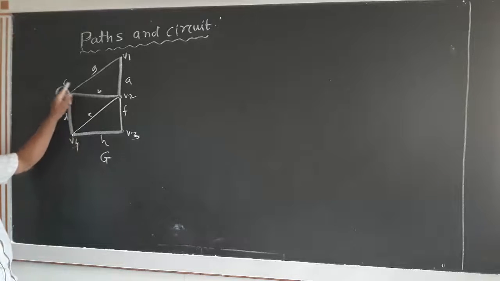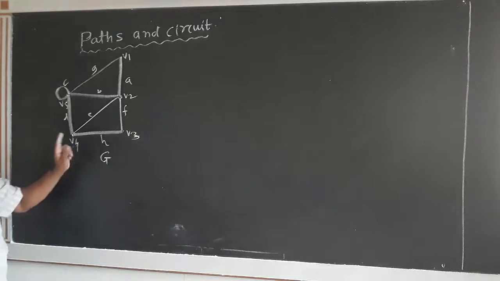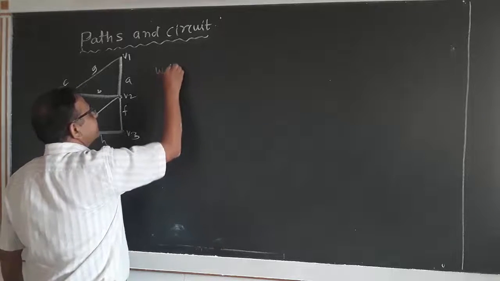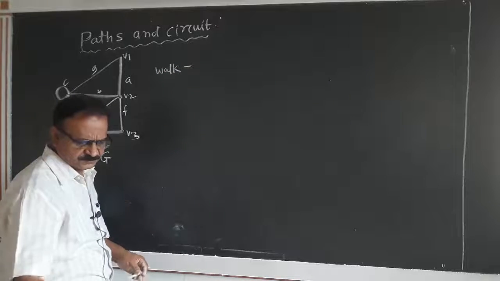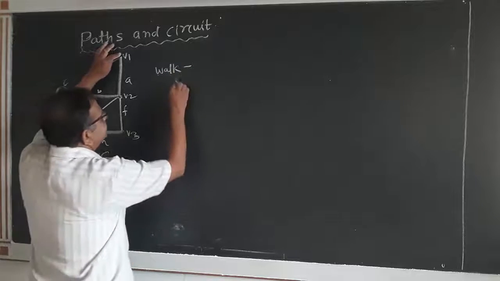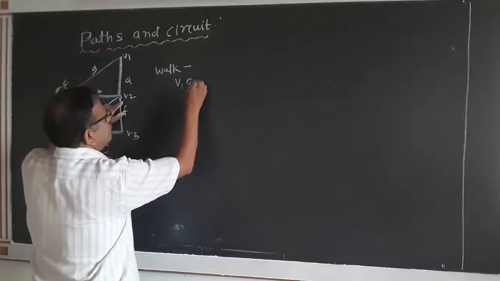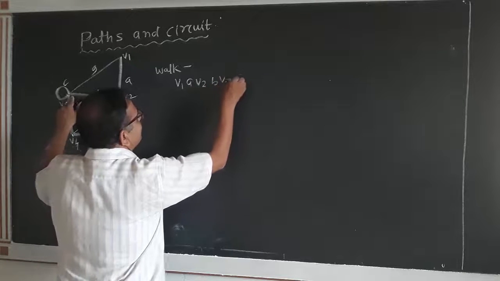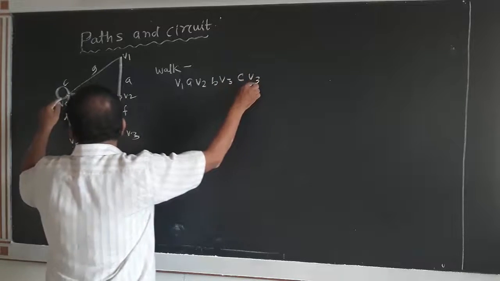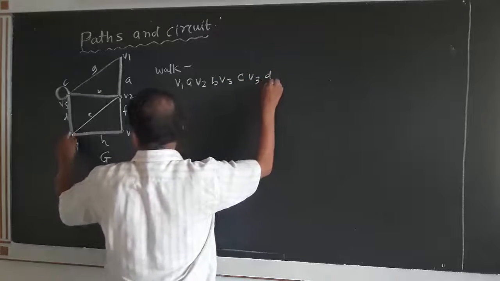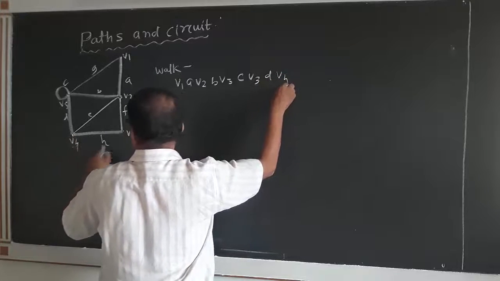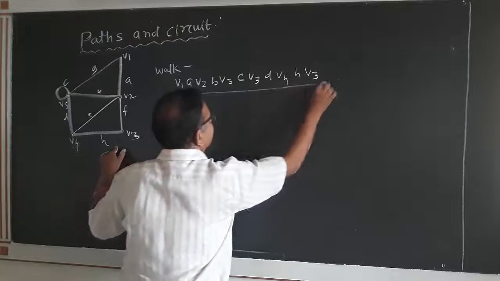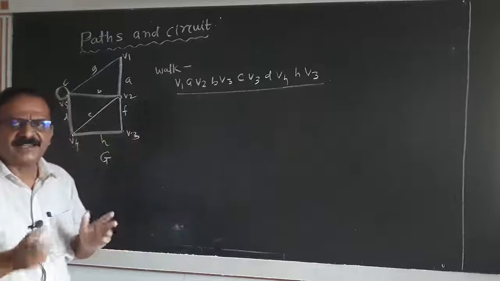See here, no edge is repeated. Vertex may be repeated. See how to write this walk? The walk can be written as V1 via A to V2, via B to V3, via C to again V3, via D to V4, via H to V3. This is the walk. Thus a walk can be represented by vertices and edges.